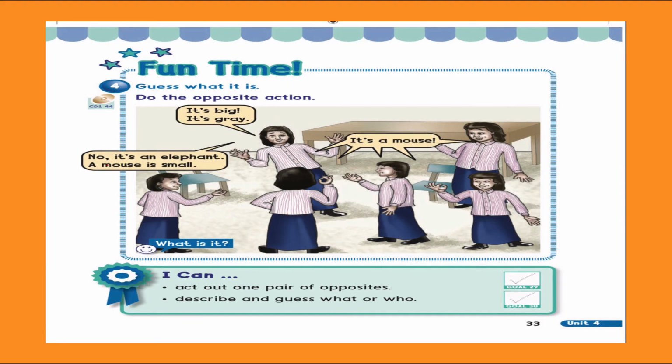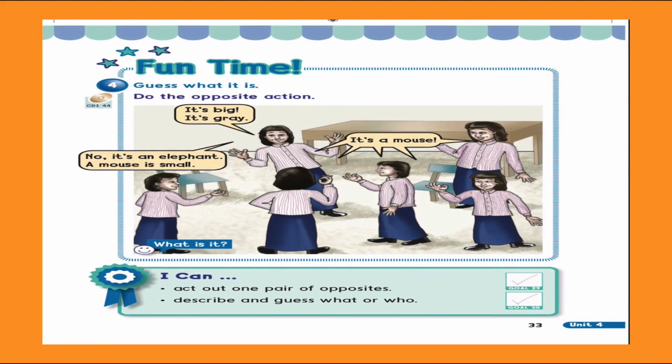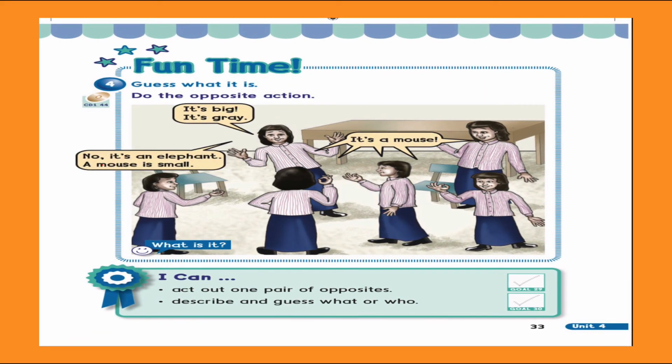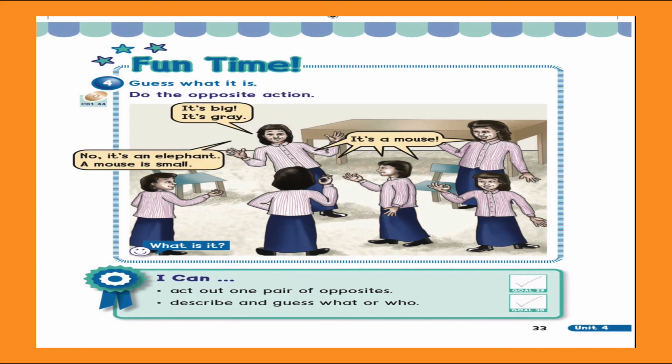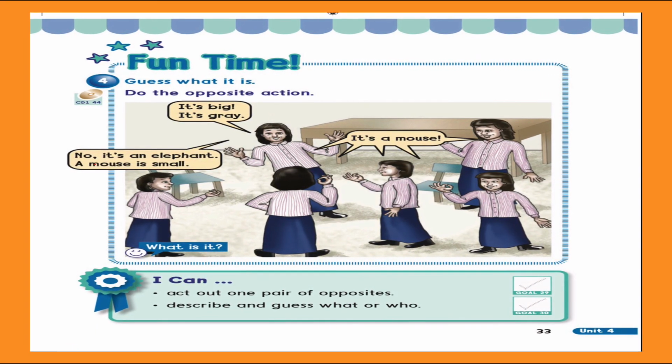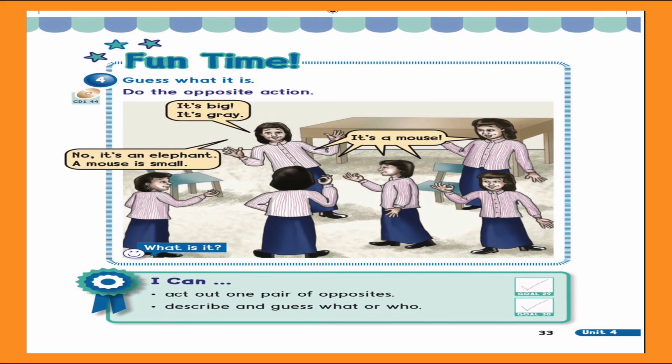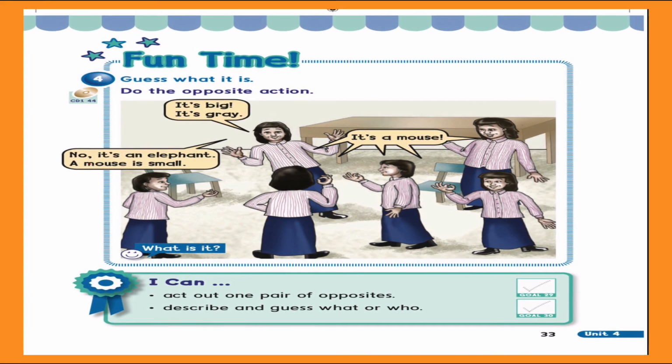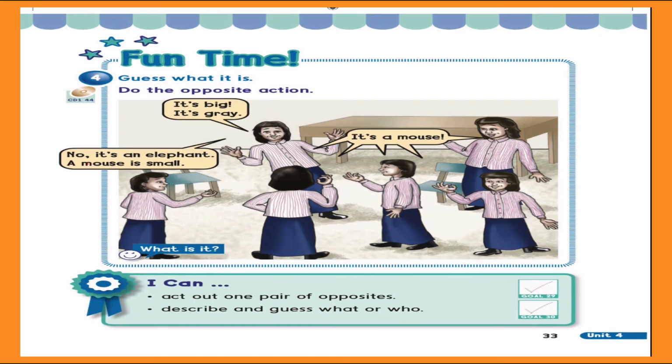It's green and blue. What is it? It's a fish. No, it's noisy. It's a parrot. Yes, it's a parrot. Okay, good. Let's play for real.